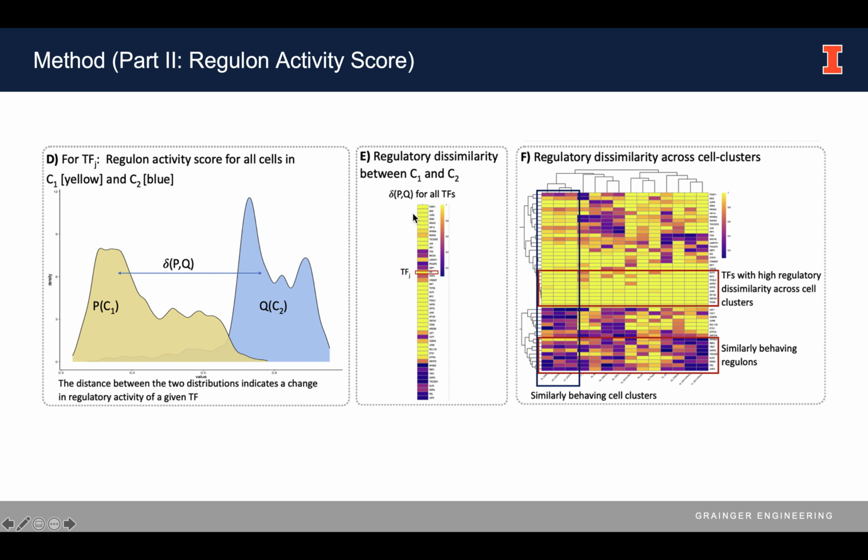If we repeat that for all driver genes, we will have a vector between these 2 types as shown here. And if we do it for all different cell types, we will have a heat map showing the matrix of the Regulon dissimilarities. And this we can use for clustering between genes or clustering between cells.